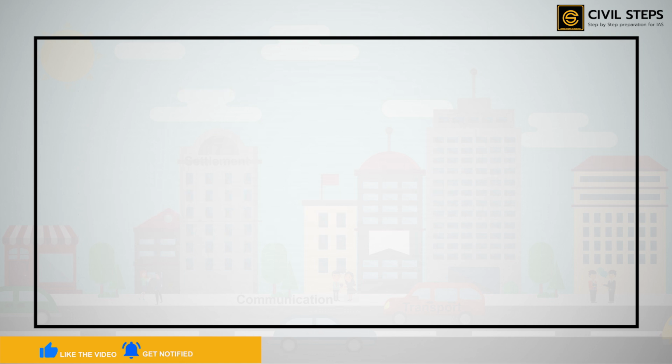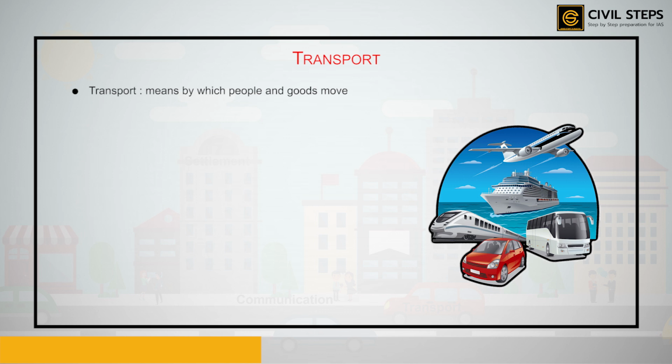The next thing that we are going to discuss is transport. Transport is the means by which people and goods move. In the early days, it took a great deal of time to travel long distances. People had to walk and used animals to carry their goods. The invention of the wheel made transportation easier.